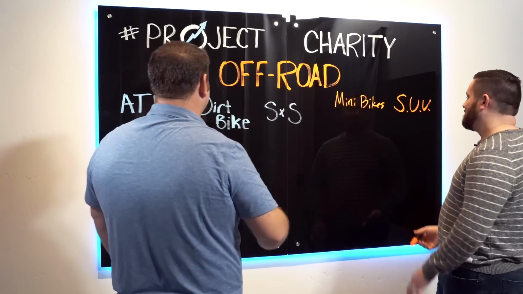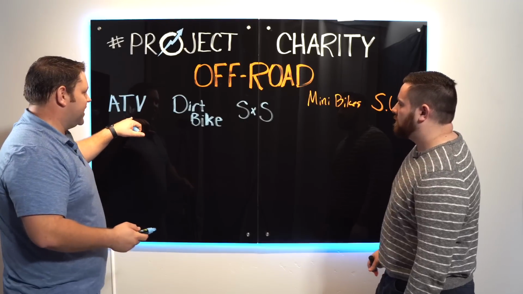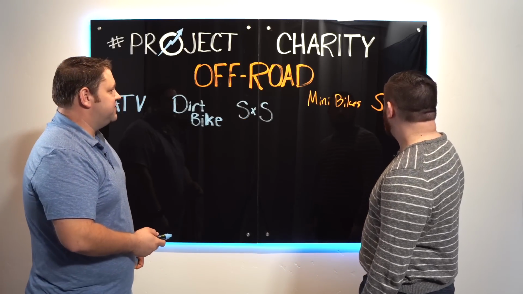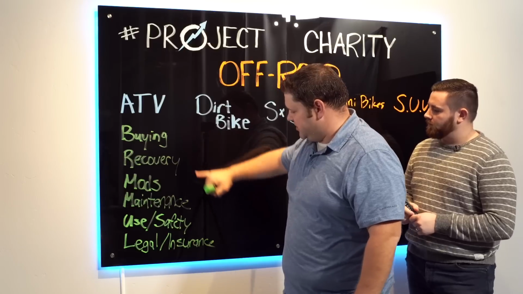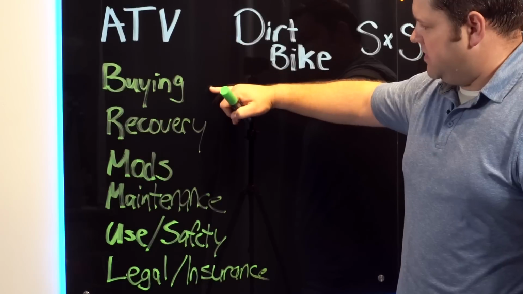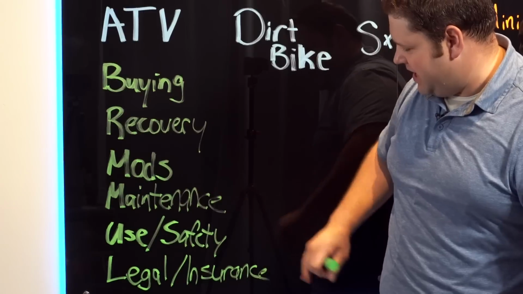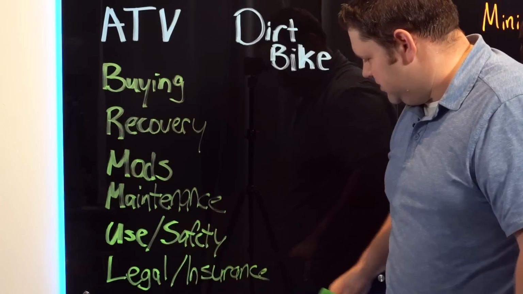We didn't write on the same line. That's okay. At a high level, right? Like ATVs, dirt bikes, side-by-sides, mini bikes, SUVs. Really, this could be the first way you look at it: buying vehicles, recovering your vehicle when you get it stuck, modifying it, maintaining it, using it, and general safety. And then we have legal and insurance.